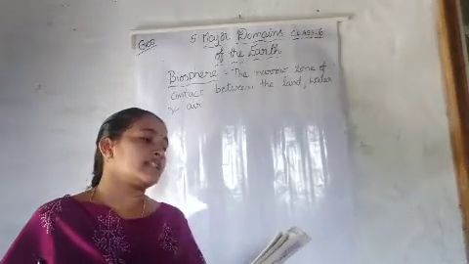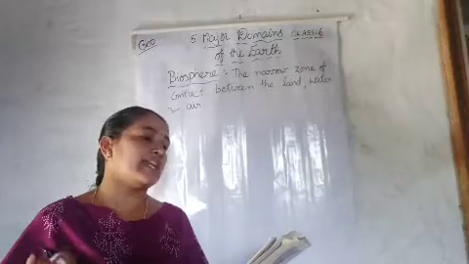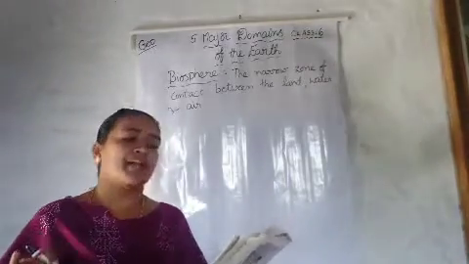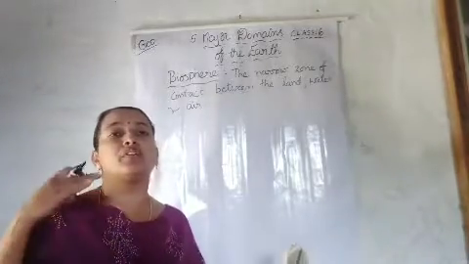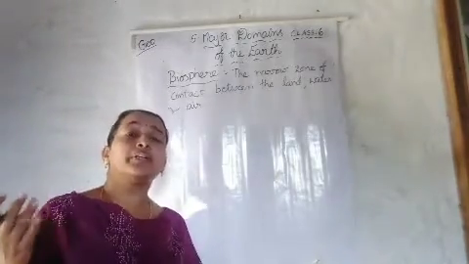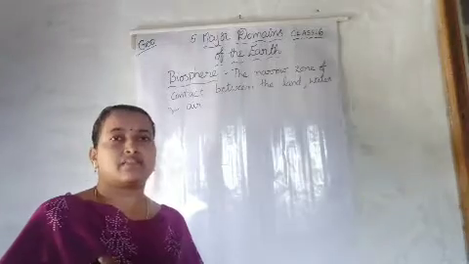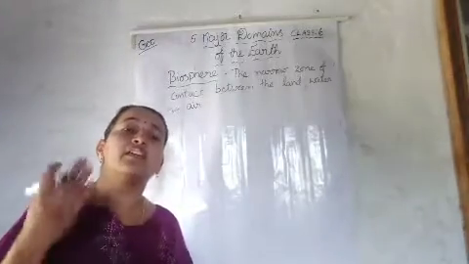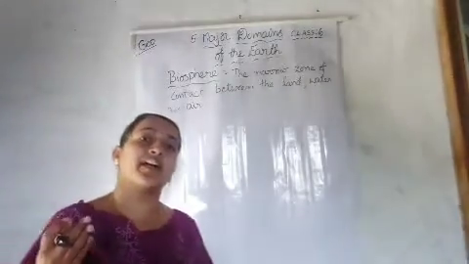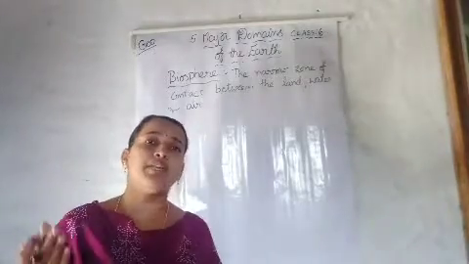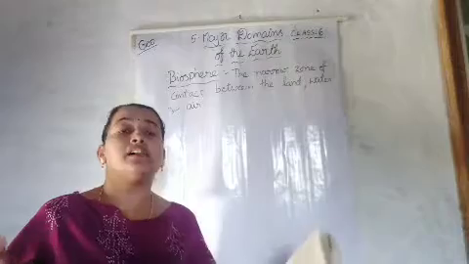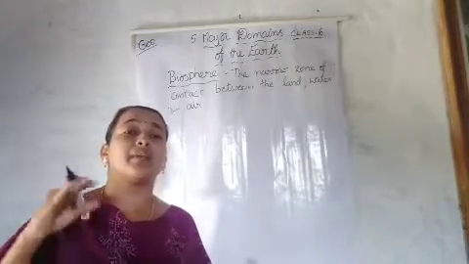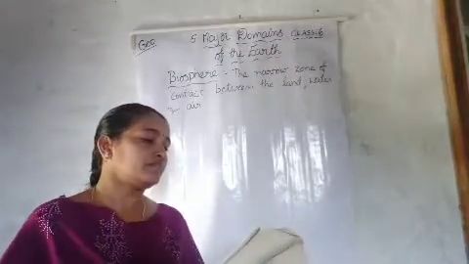All the living organisms, including humans, are linked to each other in the biosphere for survival. For our food, what will we do? We are dependent upon plants and animals. From plants we take vegetables and fruits, and from animals we take meat and eggs. Meat, eggs, milk we are getting. So all these living organisms are dependent upon each other.